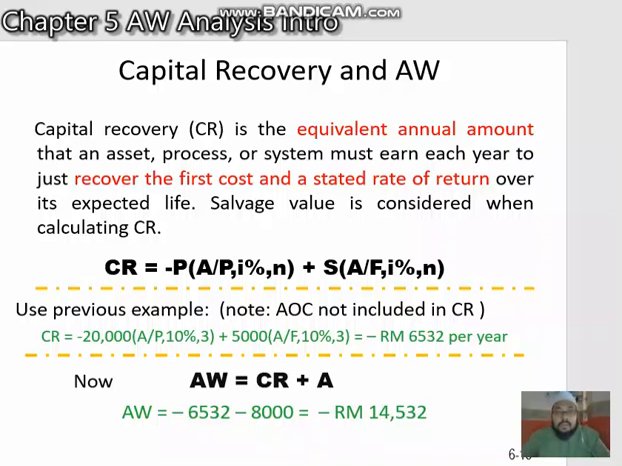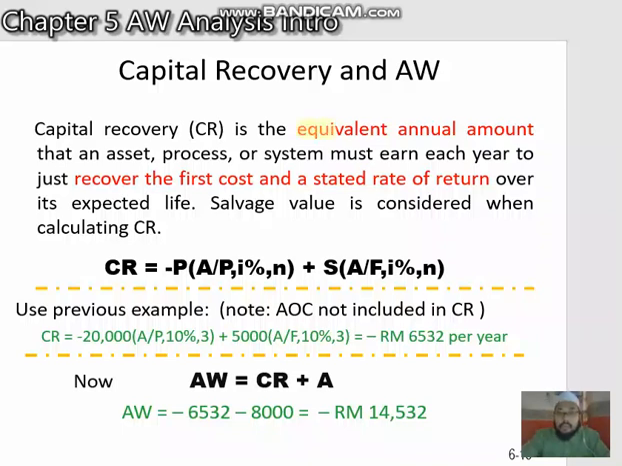So this session we will discuss capital recovery and AW analysis, CR analysis. If we refer to learning outcome number 3, capital recovery analysis. So what is capital recovery? Capital recovery is the equivalent annual amount that an asset, process or system must earn each year to just recover the first cost with a stated rate of return, the I value, over its expected life.